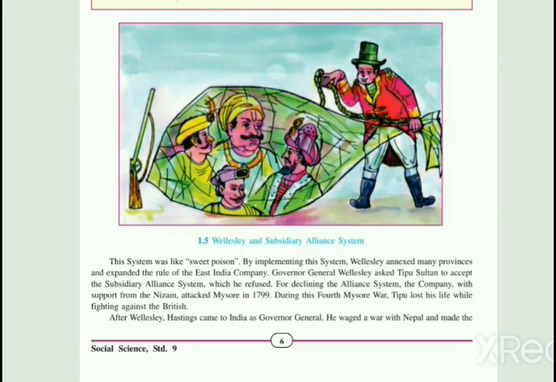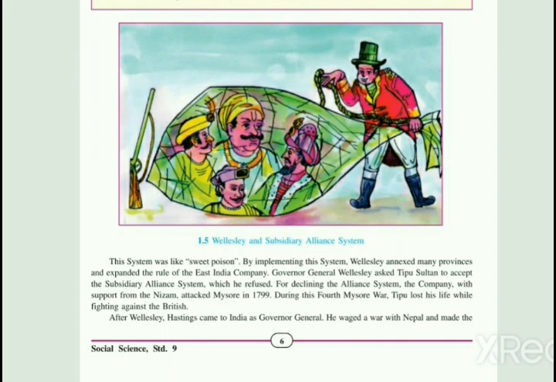For declining the alliance system, the company with support from the Nizam attacked Mysore in 1799. Underline. As Tipu Sultan was known as the Tiger of Mysore, they decided to attack Mysore in 1799.